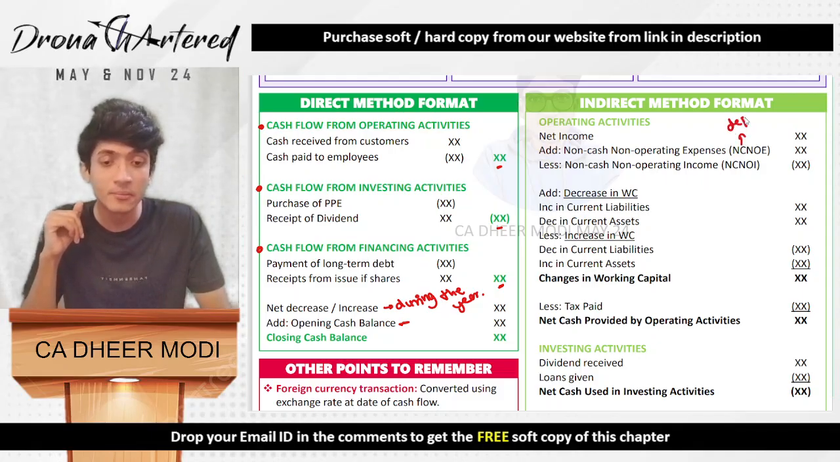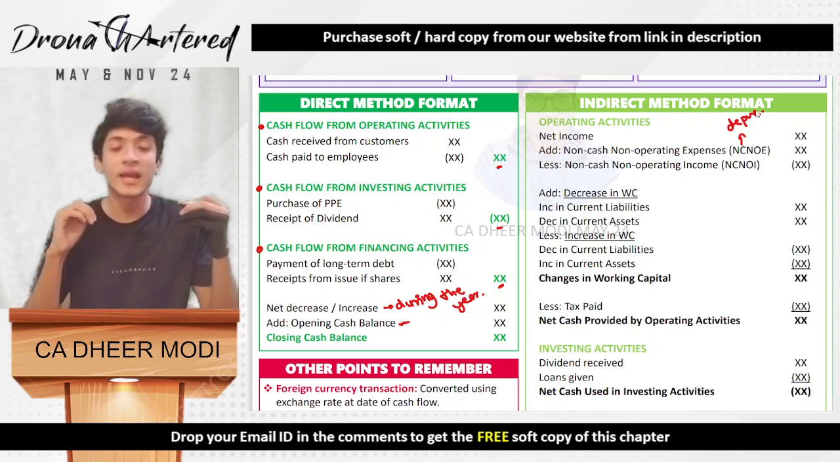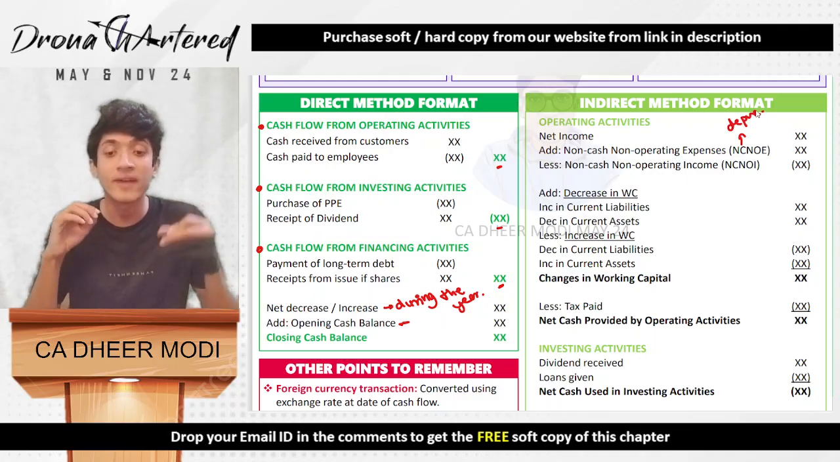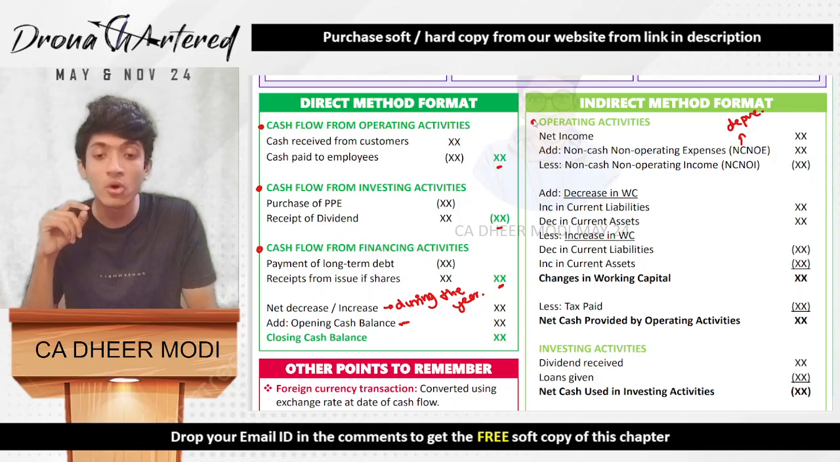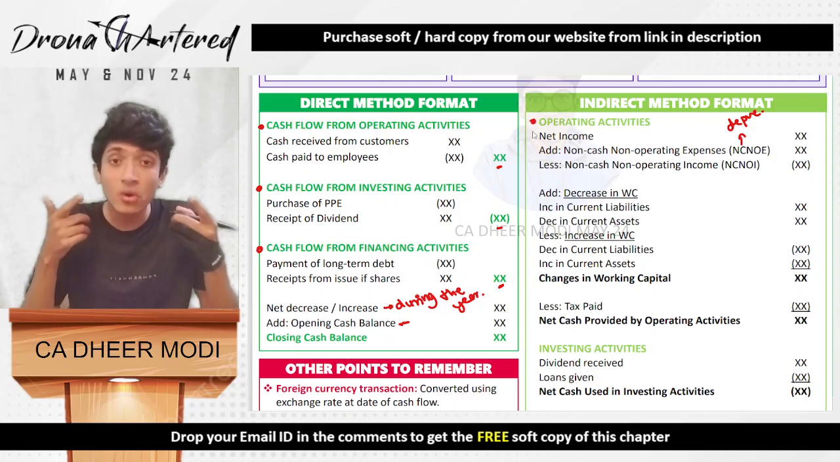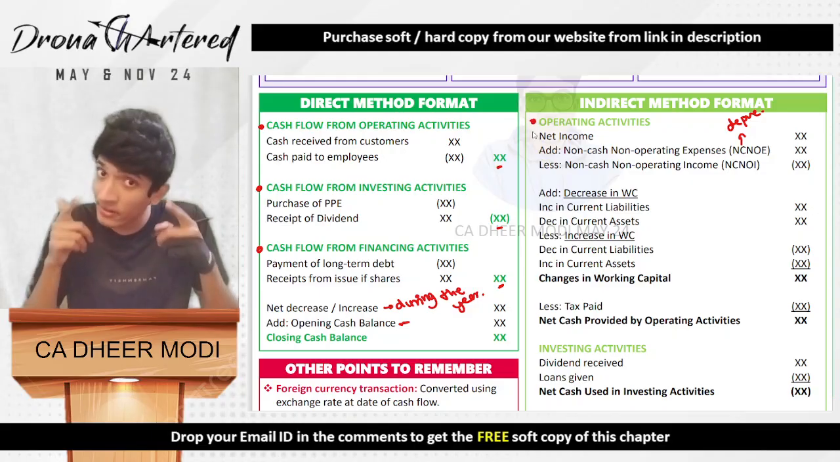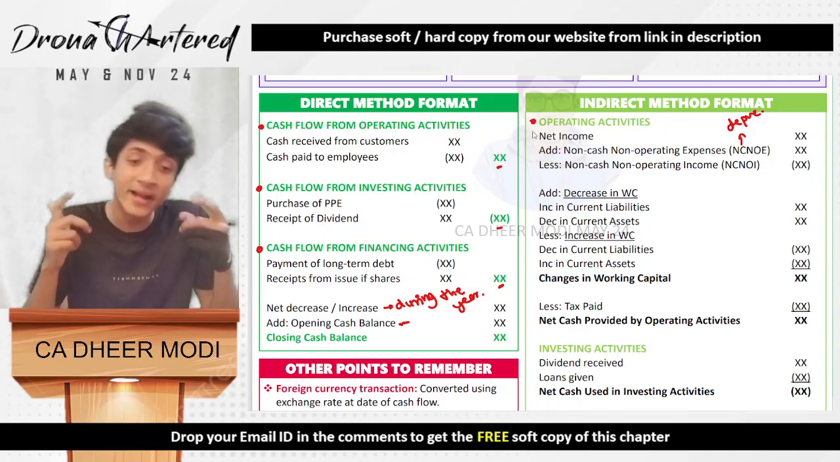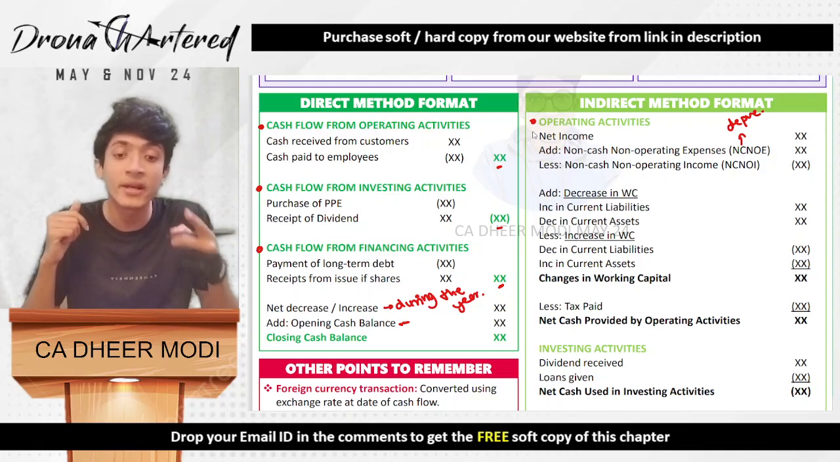Depreciation, correct? So any non-cash or non-operating expense. Why? Because we are calculating only operating activities. So if there is any loss on sale of asset, now tell me, is loss on sale of asset a part of operating activities? No. So therefore you will have to add this back because it is not an operating expense.